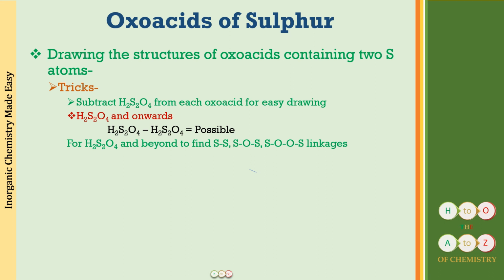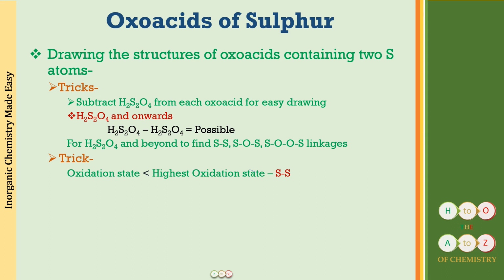So how are we going to decide which is going to be the linkage present between the sulfurs, a sulfur-sulfur linkage, an SOS linkage or an SOOS linkage? How are we going to learn that? Well, again, there is going to be a trick for that also. So the trick is that you will be calculating the oxidation state.